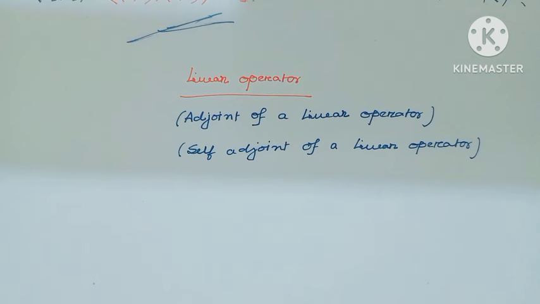We defined what an inner product is and we studied many properties of inner product. Today I will see what is the adjoint of a linear operator and self-adjoint of a linear operator. We all know an operator means a mapping which maps from a vector space to itself.